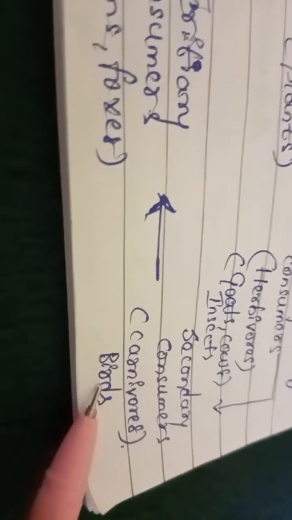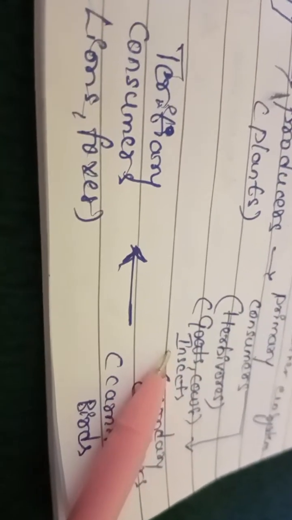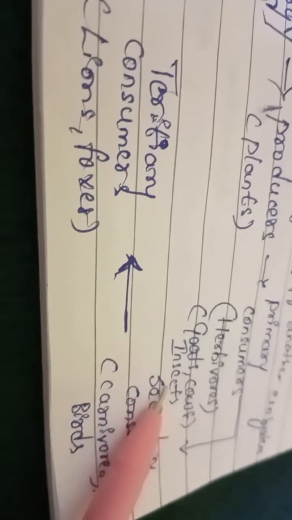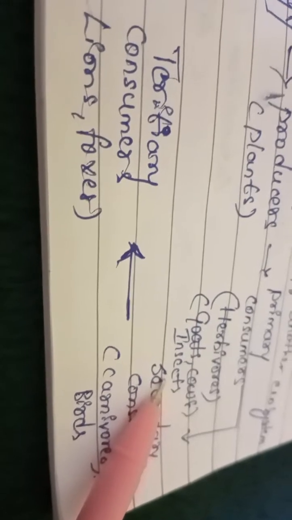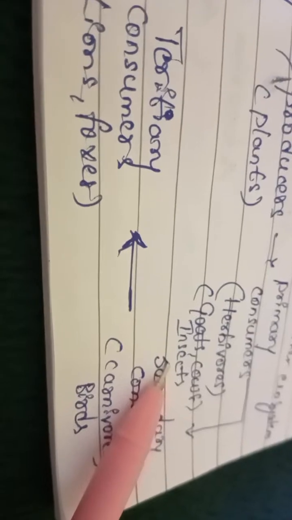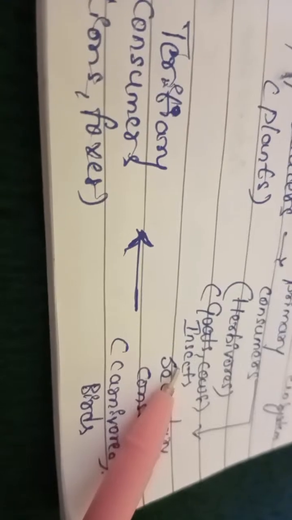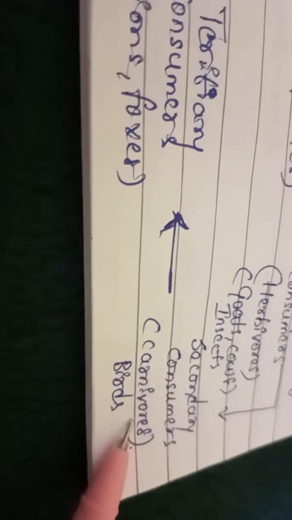Here, birds are examples of carnivores. Birds will eat other organisms, insects. Some birds will eat insects. For example, a swan will eat some insects in ponds, lakes, seas, etc., or some other small fishes. So birds will come under carnivores.